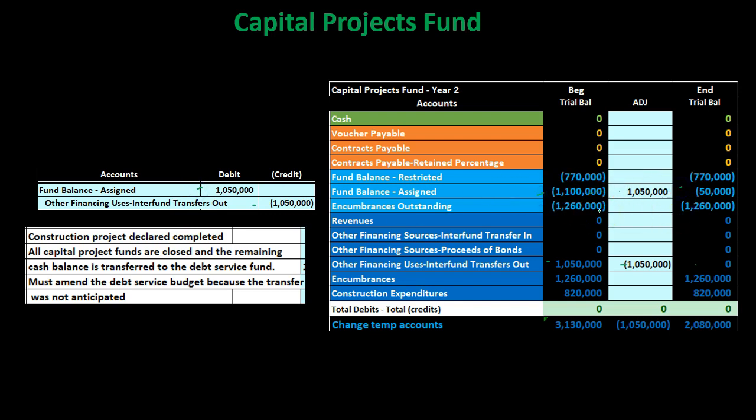And now you'll note, of course, that the capital project fund is completed. The capital project fund has served its purpose. So we could close out the capital project fund at this point in time.